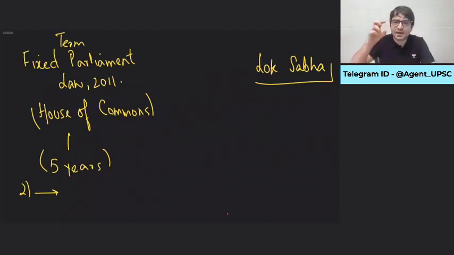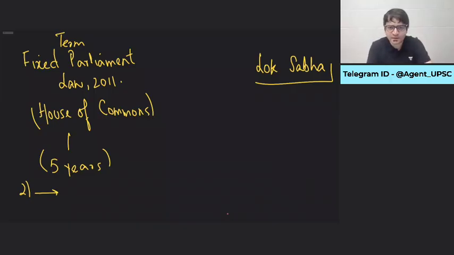In Britain, the Parliament had passed a law in 2011 called the Fixed Term Parliament Act, which means the term of the House of Commons is fixed at 5 years, so that we can give stability to the government. Otherwise, at any point in time, the Prime Minister can ask the Queen, please dissolve House of Commons, I want to go for fresh elections. That's what Indira Gandhi did in 1970. She asked the advice of the President, please dissolve Lok Sabha so that we can have fresh elections, so that I can win with a bigger majority.